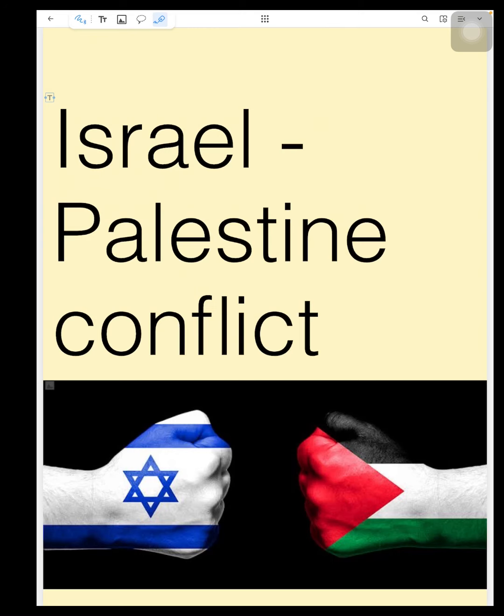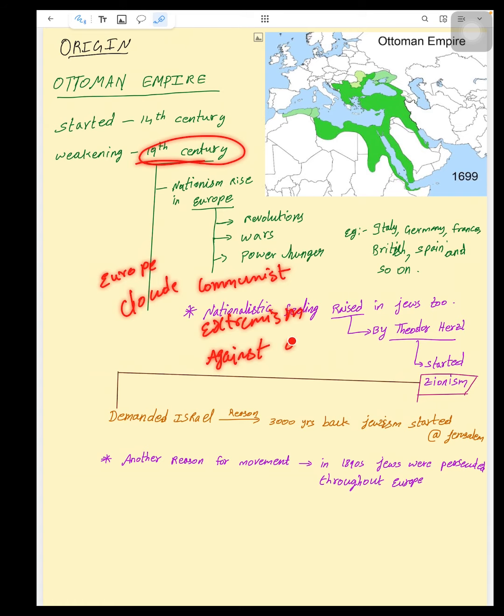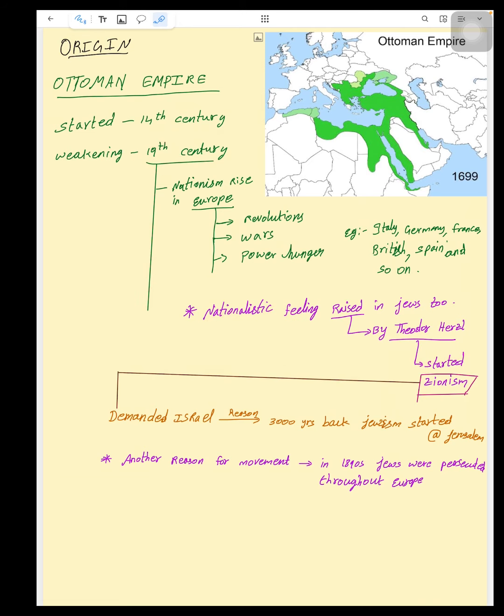In the 19th century especially, Europe was clouded with communist ideologies and extremism against their own governments in France and other important European countries. There were wars between many European countries, and there was power hunger. This power hunger later resulted in World War I and II as well.